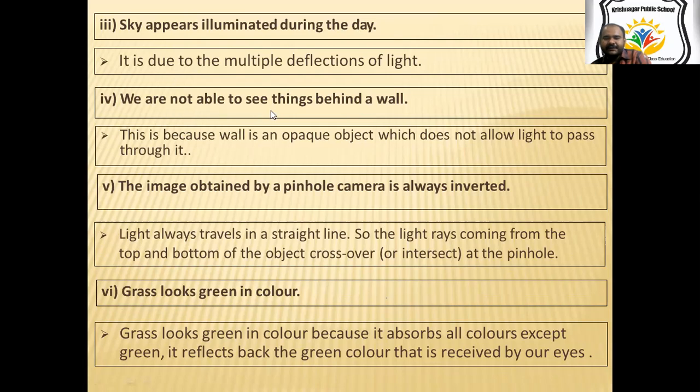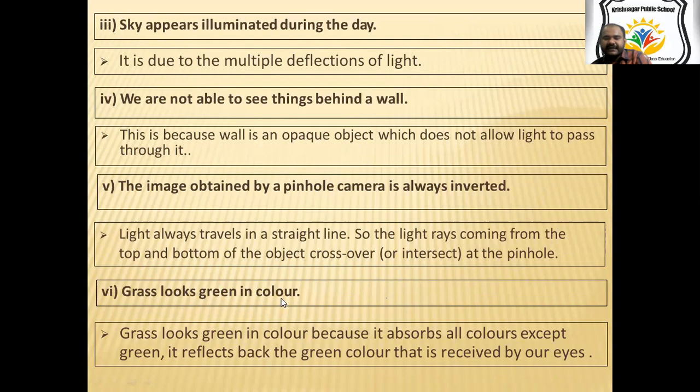We are not able to see things behind the wall. Why? Because a wall is an opaque object and it does not allow the light to pass through it. Okay, so what kind of image is formed through a pinhole camera? In a pinhole camera, an inverted image is formed. That means upside down. So through a pinhole camera, we get an image which is forming upside down.